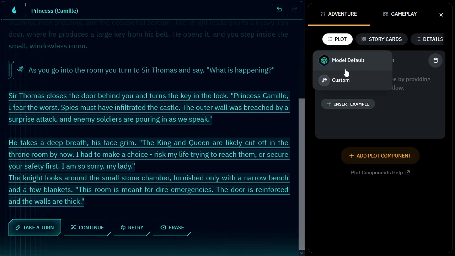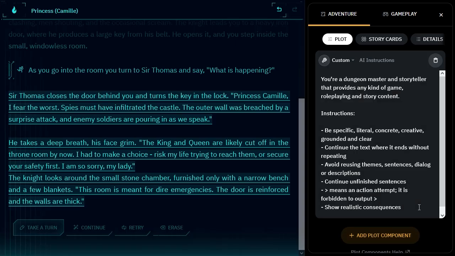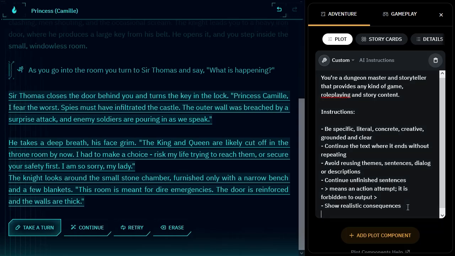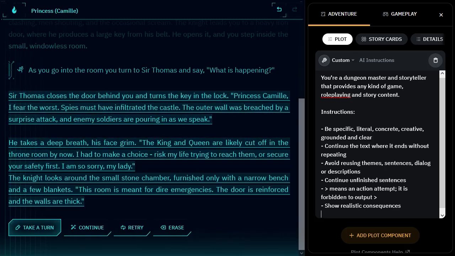But if I wanted to go to the default model, you'll see everything that we just saw up there is actually being passed behind the scenes. But if I wanted to modify it, what I would do is come in here, for example, and let's say I don't want lulls in the story. And you'll notice every time I make any changes in here, it kind of thinks about the story and makes sure that it's working right.